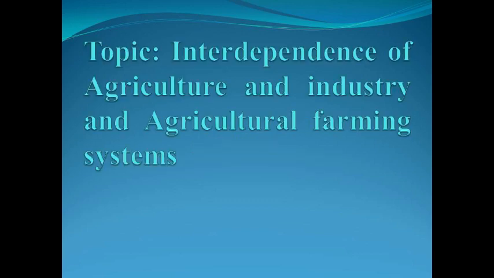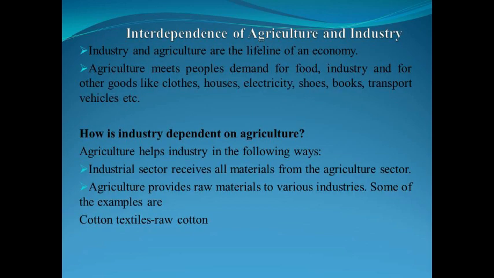Today my topic is interdependence of agriculture and industry and agricultural farming systems. I will start my topic with interdependence of agriculture and industry. Industry and agriculture are the lifelines of an economy. Agriculture meets people's demand for food and for other goods like clothes, houses, electricity, shoes, books, etc.